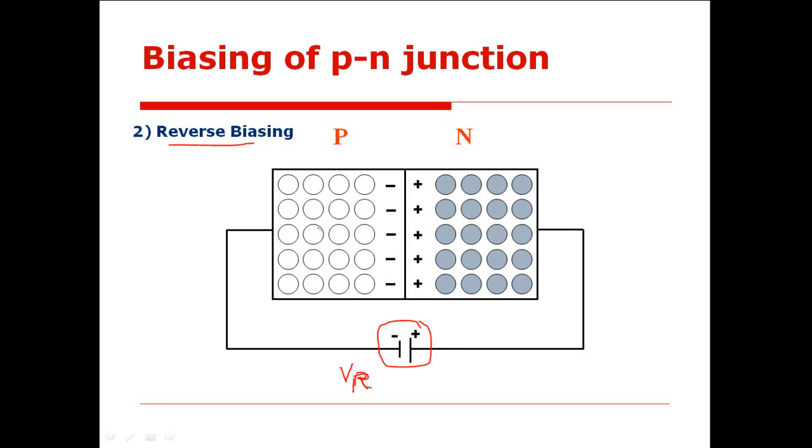These holes are the positively charged carriers. They are connected to the negative terminal of the battery. Will they get attracted towards it or get repelled by this negative terminal? Attracted. These holes, being positively charged, get attracted towards the negative terminal of the battery. These electrons, being negatively charged, will get attracted towards the positive terminal of the battery.